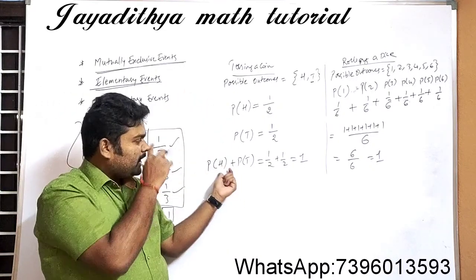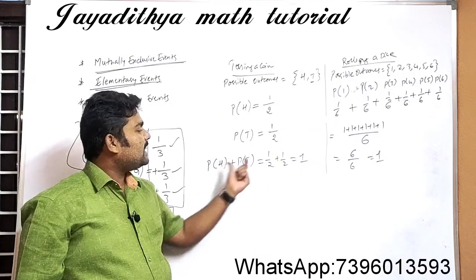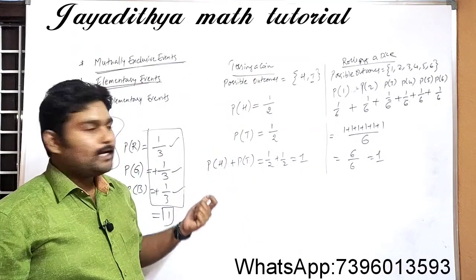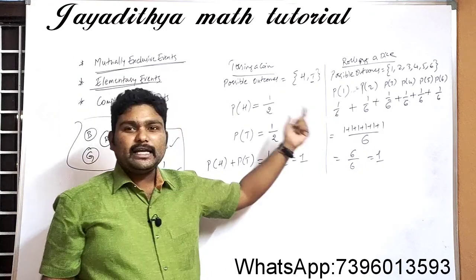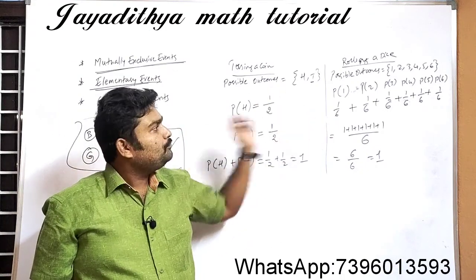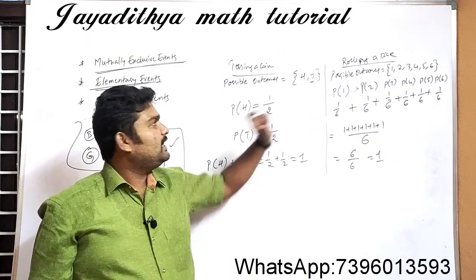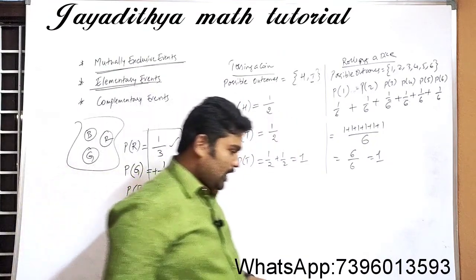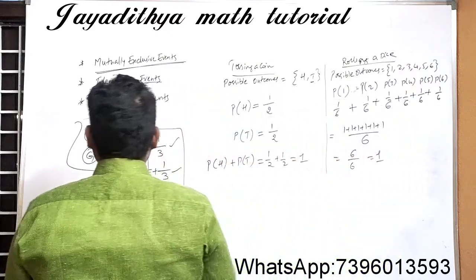See here, probability of getting head, probability of getting tail. These are the elementary events of the tossing a coin experiment. And probability of getting 1, probability of getting 2, probability of getting 3, all those are the elementary events of rolling a dice. I hope it is clear for you now. Okay, now let us see some more cases.